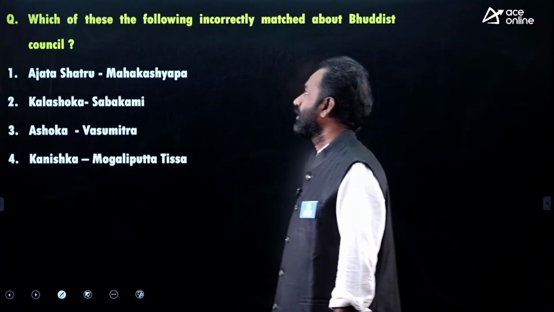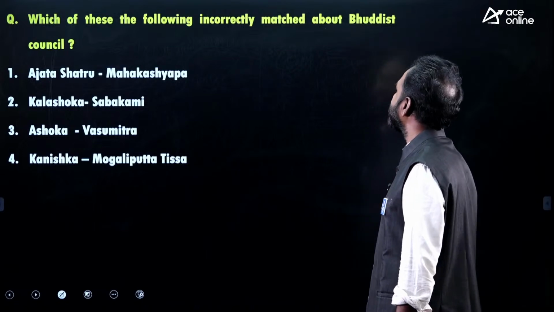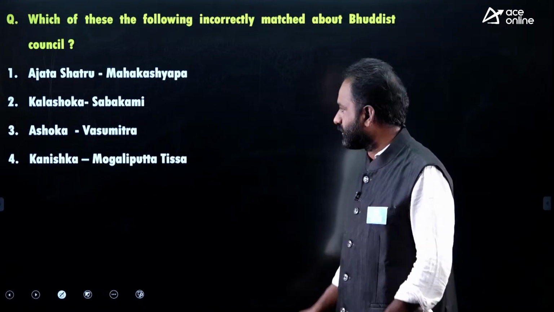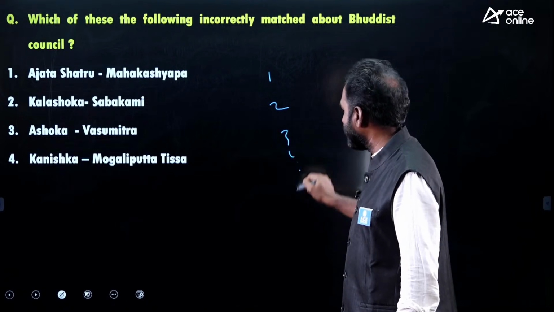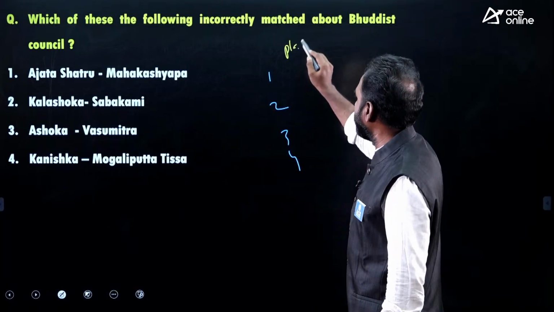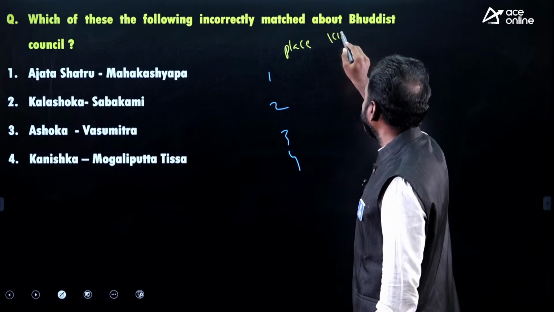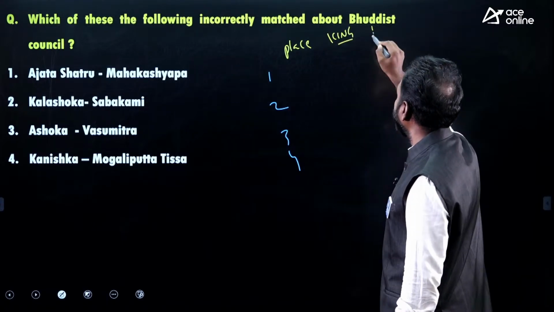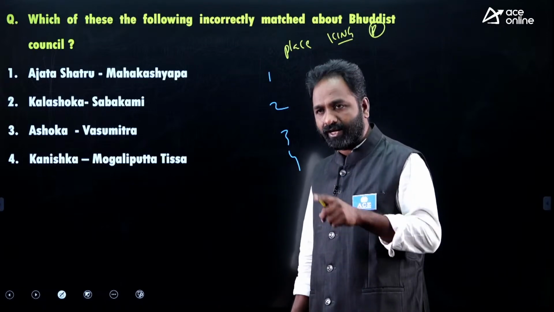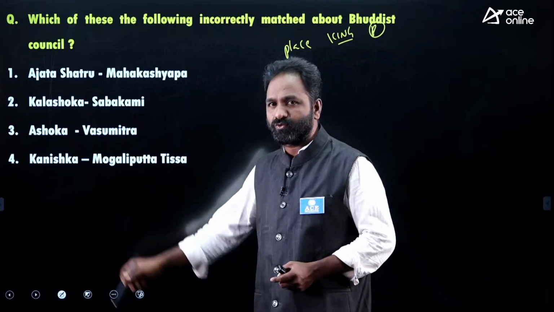Right. Which of the following is incorrectly matched about the Buddhist councils? We know there are 4 Buddhist councils. Each council was held at a place, supported by a king, and presided over by one person. So place, king and person. Here 4 kings and 4 persons were given.